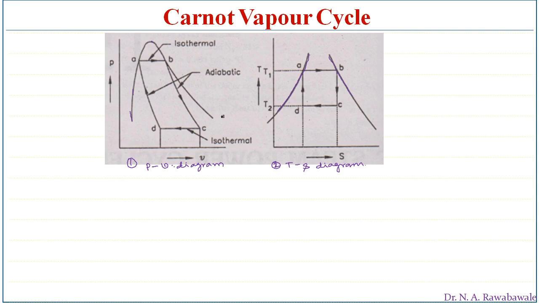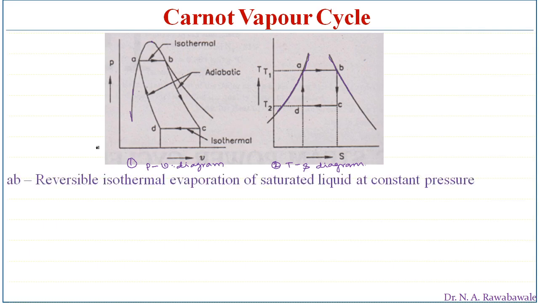Now how does this Carnot cycle work and what are the processes involved in it? We see them one by one. A to B is the reversible isothermal evaporation. At point A, the condition of water is a saturated liquid, in the sense that if we supply heat energy further at constant temperature and constant pressure, that water gets converted into steam.